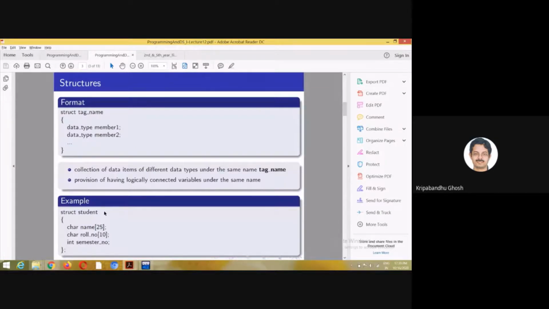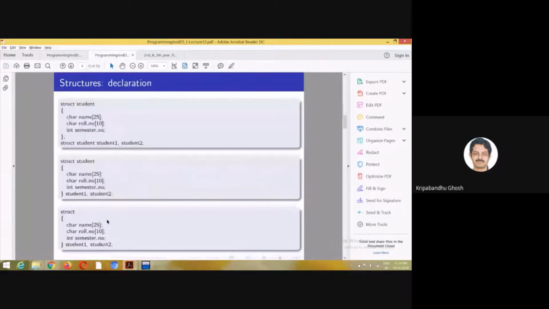For the airlines, you can do it for a booking or a ticket, and you can have an array of such structure elements. What was the third problem? Yeah, the e-commerce system, right? So you can have it for a product also, right?